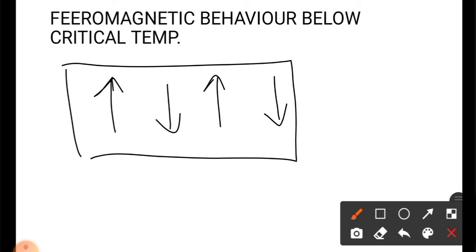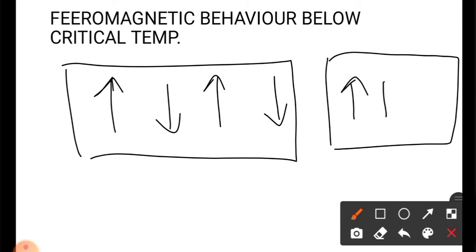When we increase the temperature of the material, some of the electrons take the thermal energy and start moving in random directions. After some time, they align in the direction of the magnetic field. Means some unpaired electrons take thermal energy, change their motion, and align in the direction of the external magnetic field. Therefore, magnetic property slowly develops in this material and the material behaves like a paramagnetic material.